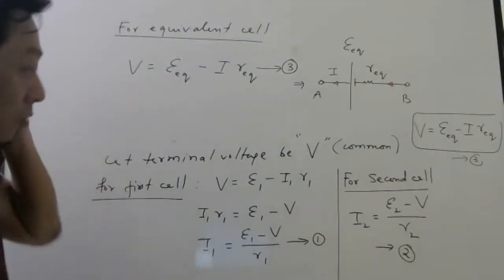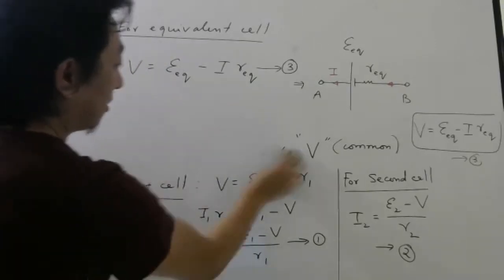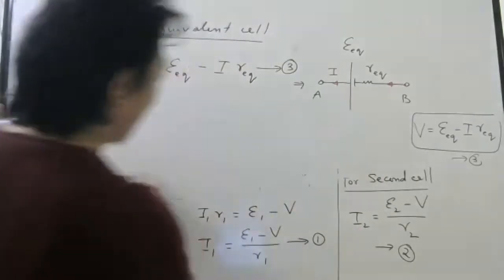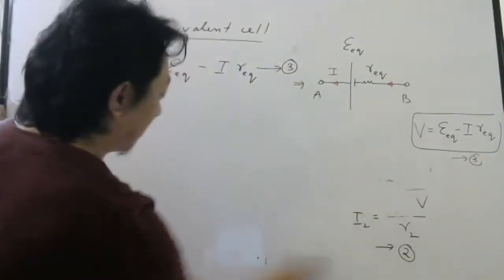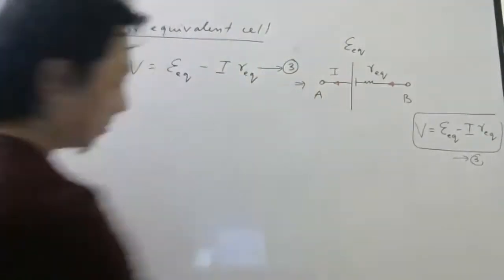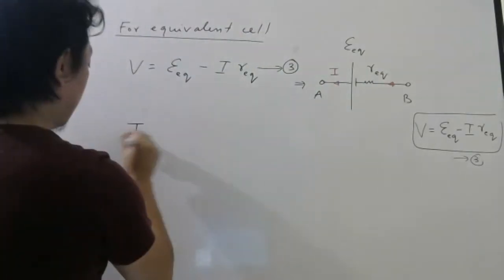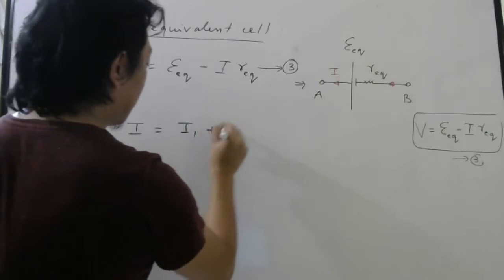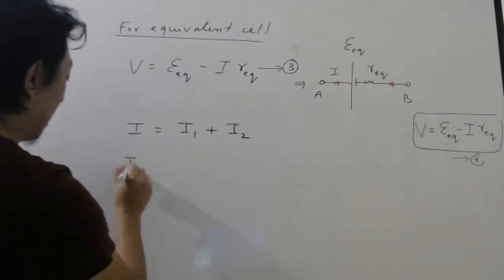So now, what is the relation in parallel? In parallel, voltage does not divide. What divides in parallel? Current divides. So since current divides, what will I write now? The main current I is divided into I1 plus I2. Correct or not? So I will be I only.